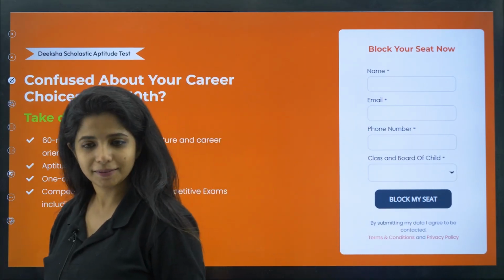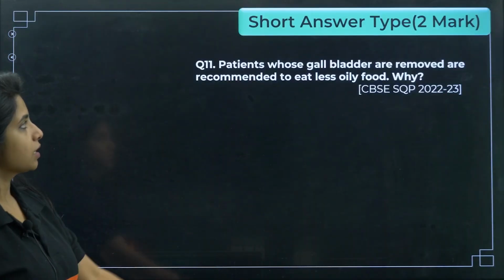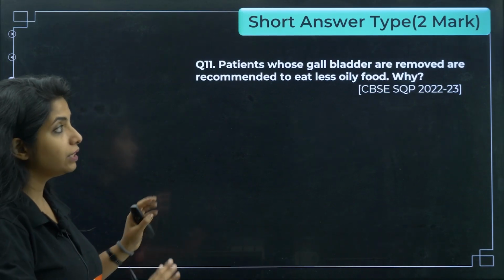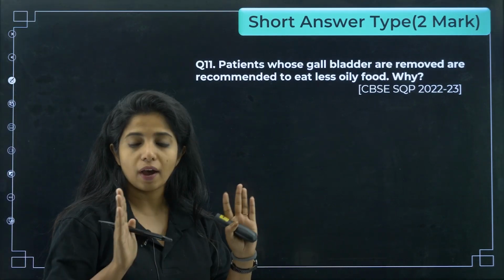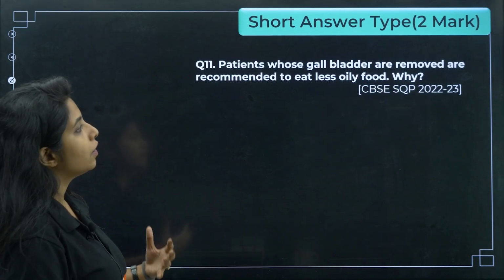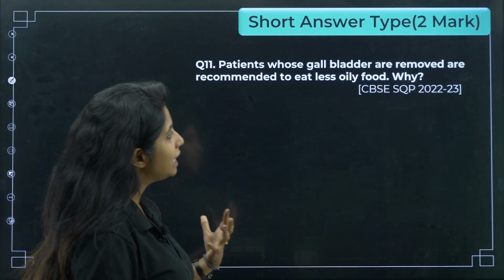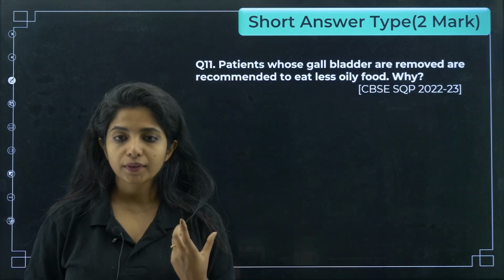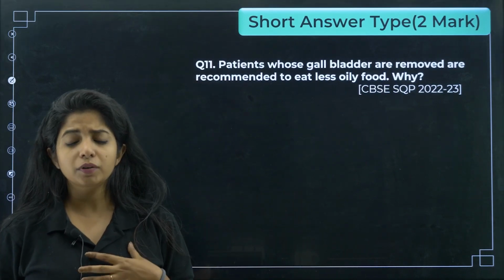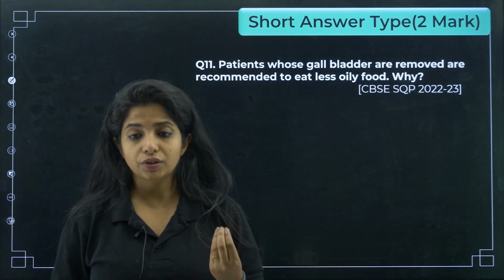Now let's start the short answer type question, 2-marker. I've written the answer already so that you know how you have to frame your answers as well. Patients whose gallbladder is removed are recommended to eat less oily food. Why? For example, in my body I have removed my gallbladder and now I am recommended to eat less oily food. What is the reason?